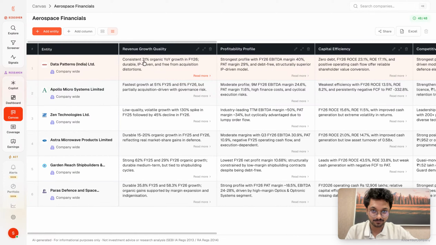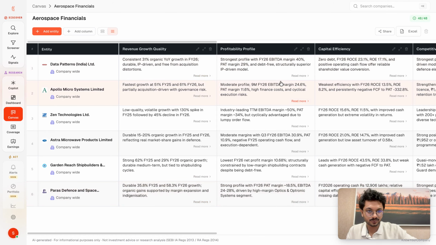So they have a 35% organic YOY growth. For Apollo, it is 61% at fiscal year 26. For Zen, there's a slight decline from fiscal year 25 to 45% in fiscal year 26. Astra Microwave shows me a durable organic growth. Garden Reach is at 29. Paras is at 58.3. So essentially, a simple question that I wanted answered across all of these companies is right here for me to review.